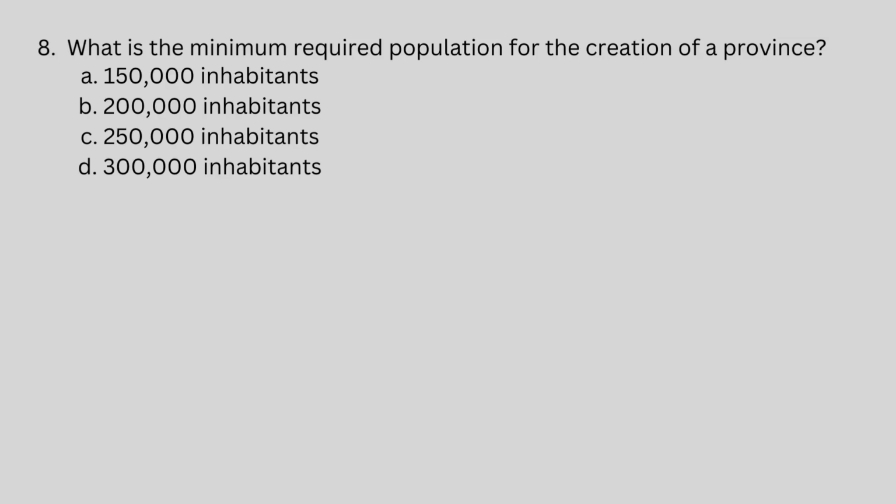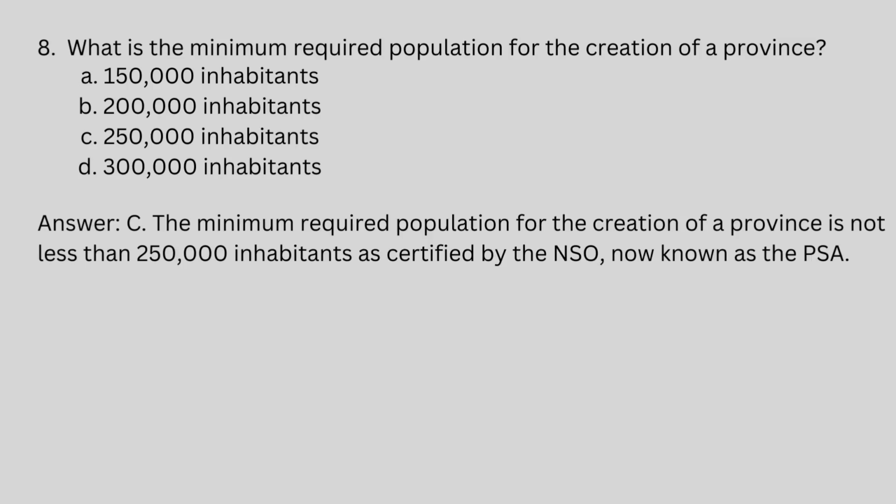Number 8, what is the minimum required population for the creation of a province? A. 150,000 inhabitants. B. 200,000 inhabitants. C. 250,000 inhabitants. D. 300,000 inhabitants. Answer, letter C, the minimum required population for the creation of a province is not less than 250,000 inhabitants as certified by the NSO, now known as the PSA.